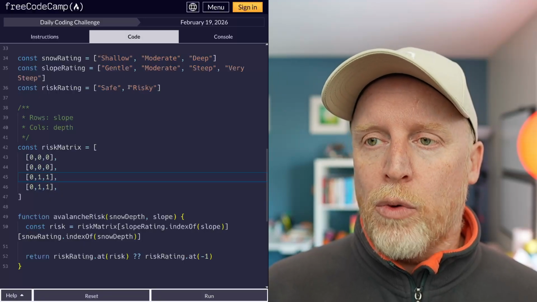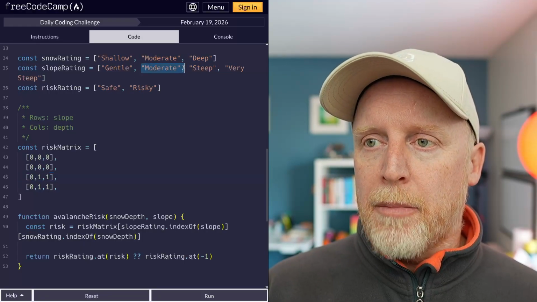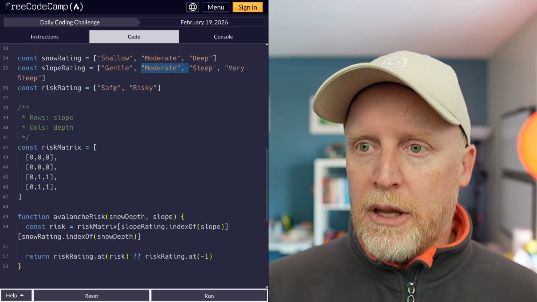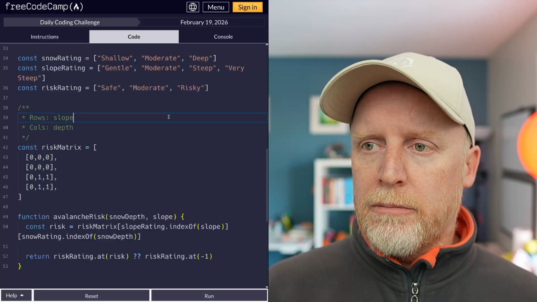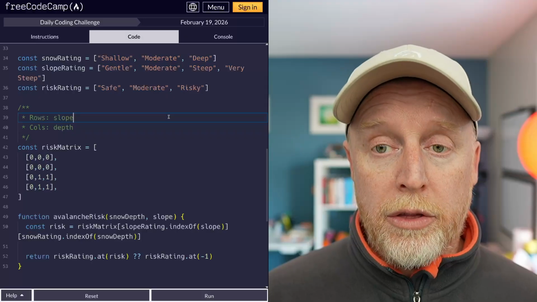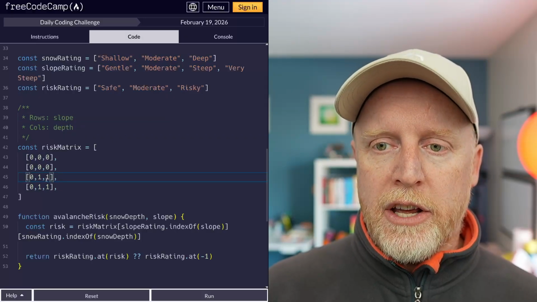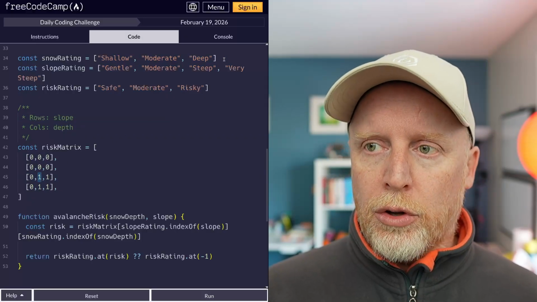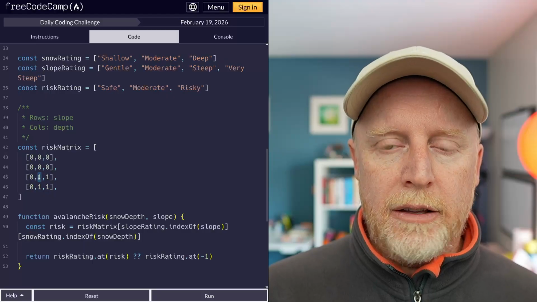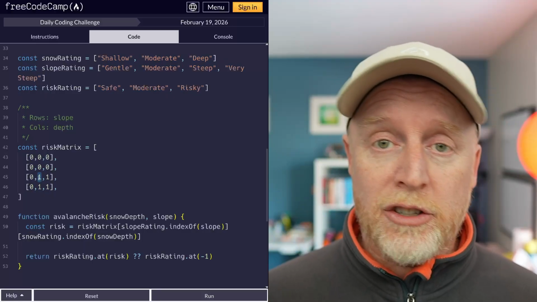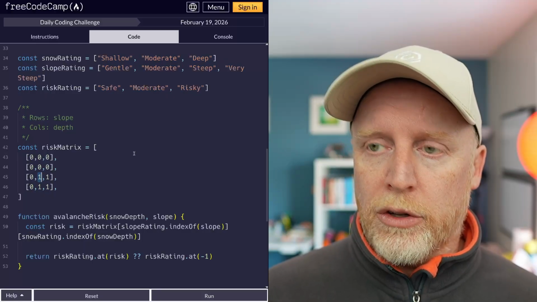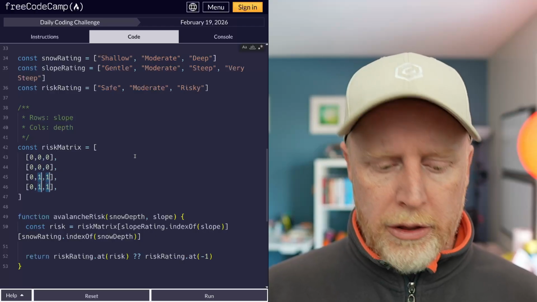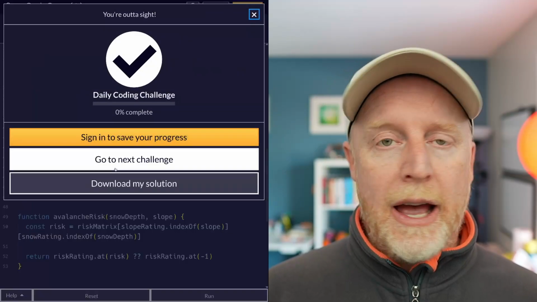Let's take that moderate again and paste it down in here, and now things break. Why did things break? Well, because right here, risky is no longer the 1 index, it's actually the 2 index. 0, 1, 2. So grabbing all of these, changing them to a 2, and it works.